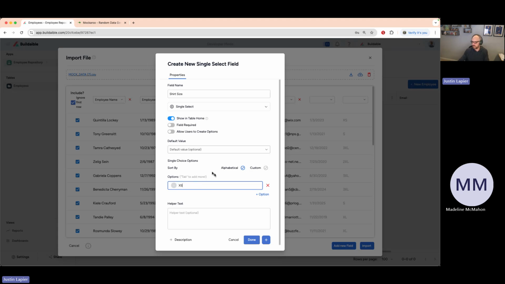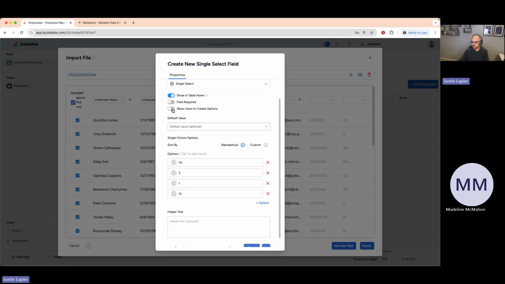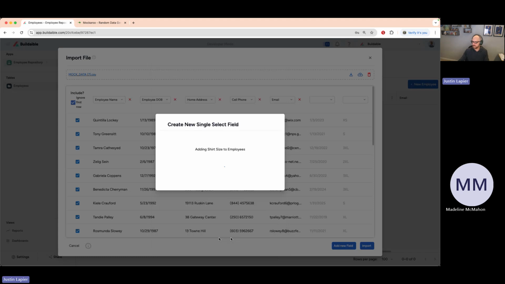So we'll do extra small, small, say large, say XL. And then I want to leave this turned on to allow users to create other options, because I know I'm not creating 3XL in there right now, so I want it to do that when it imports the data in. So we'll hit done.